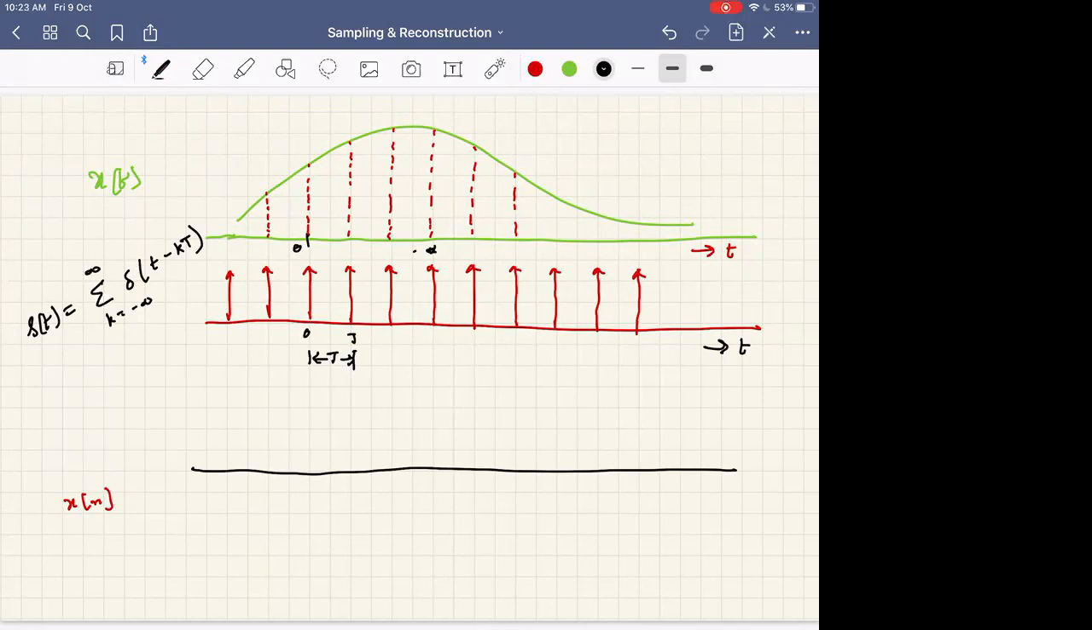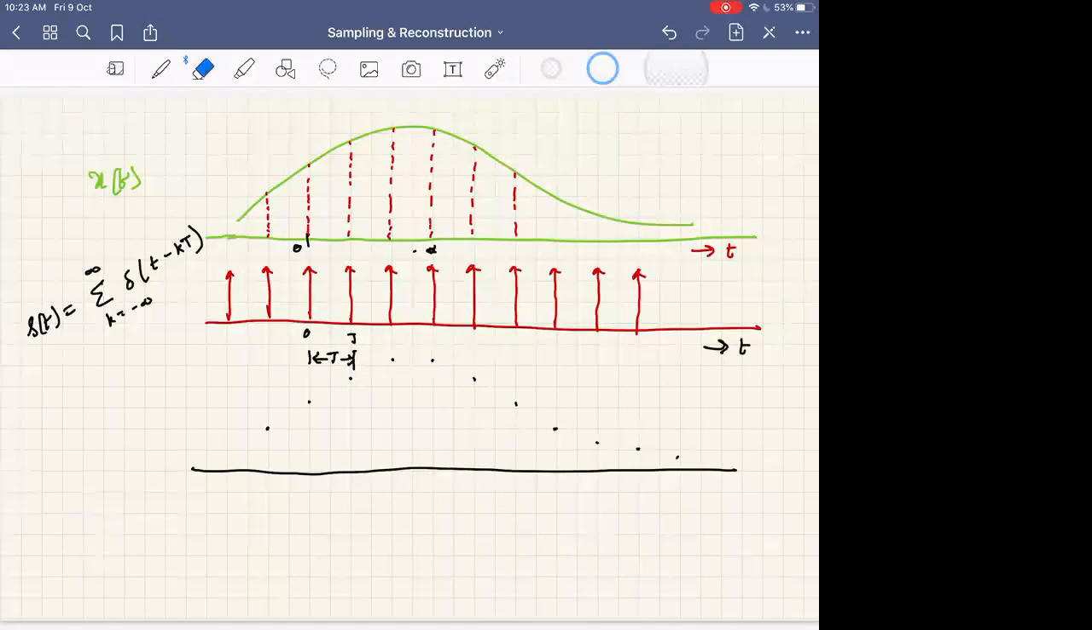The output will be weighted samples: at this location this much, at this location slightly different. It may be here, and it may be here, maybe here, and so on. We leave it at this point, but it is like this. So what you get is, at these locations, the multiplication of these two.